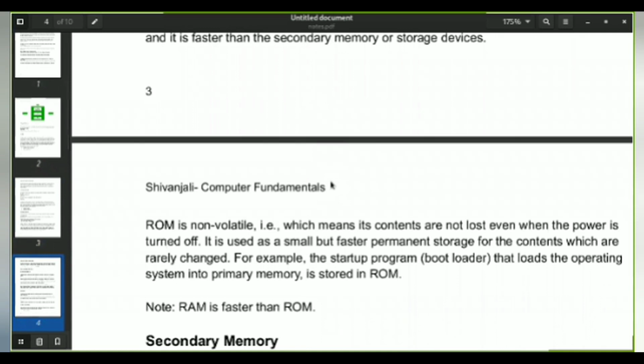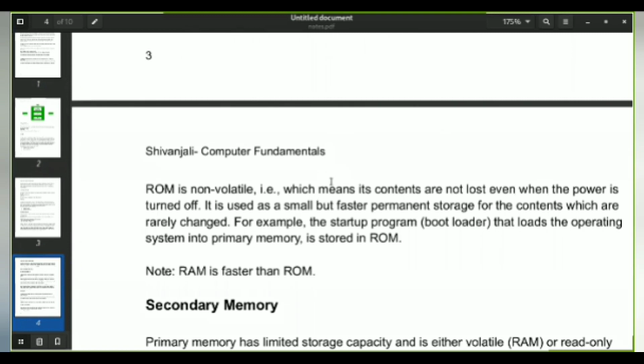The ROM is non-volatile, which means its contents are not lost even when the power is turned off. It is small, but it is permanent. It is slower than RAM.